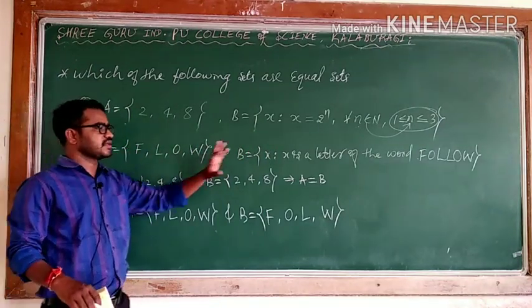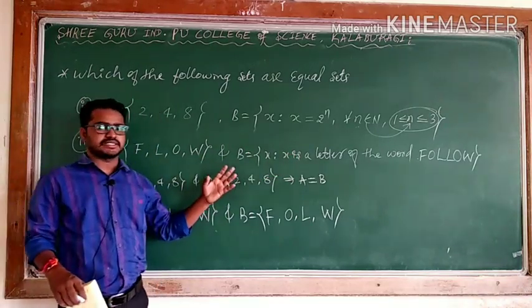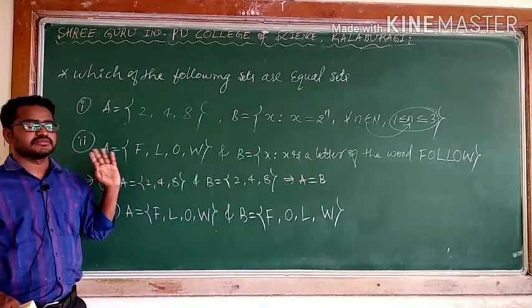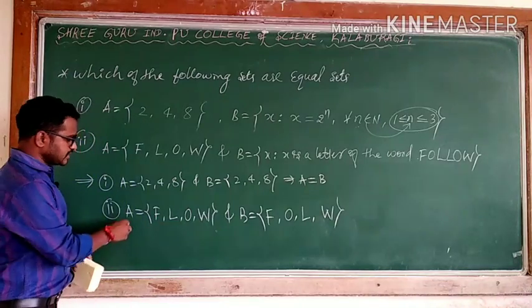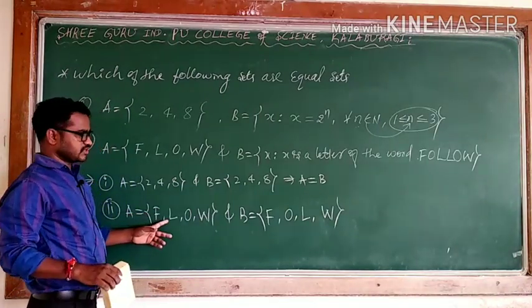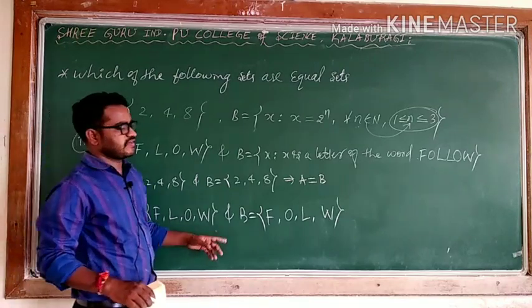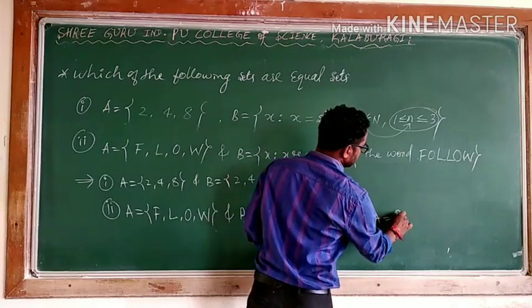It doesn't have any meaning. In the case of sets, we will check whether those letters are exactly the same or not. If the letters are the same, then we can say these two are equal. F is there, L is there, O is there, W is there. Means these two sets have exactly the same elements. It implies that A is equal to B.